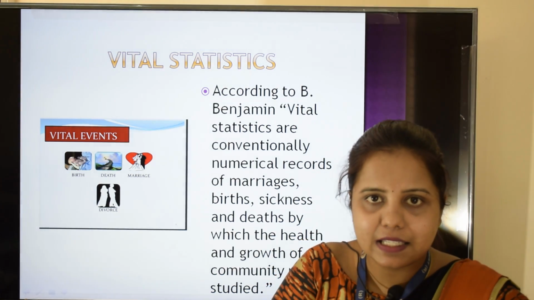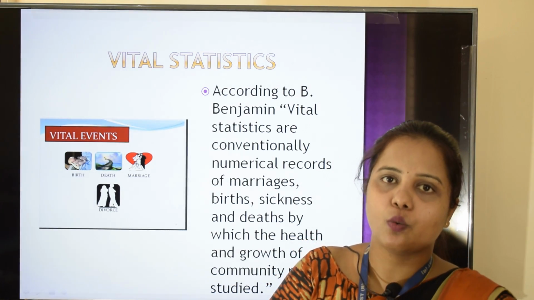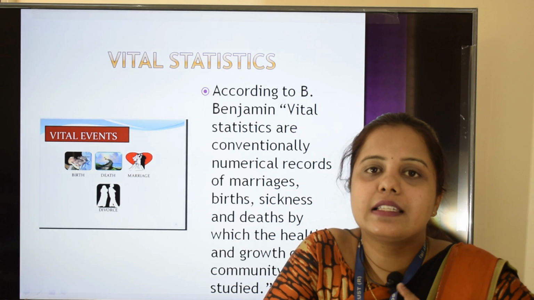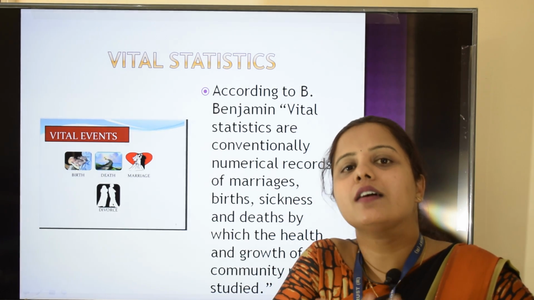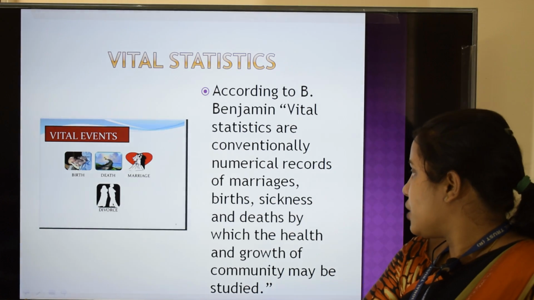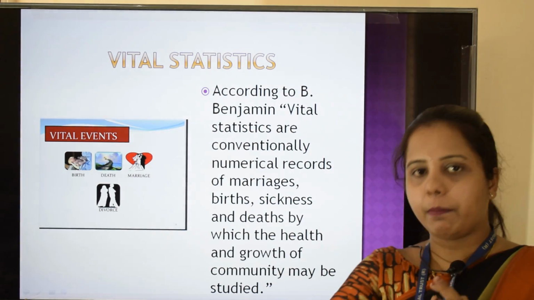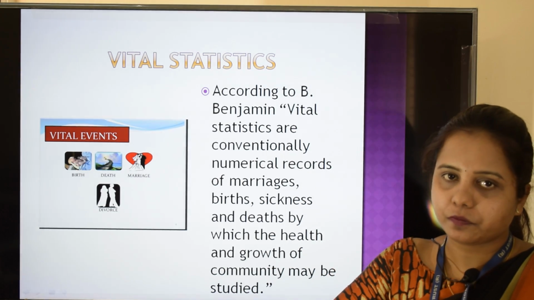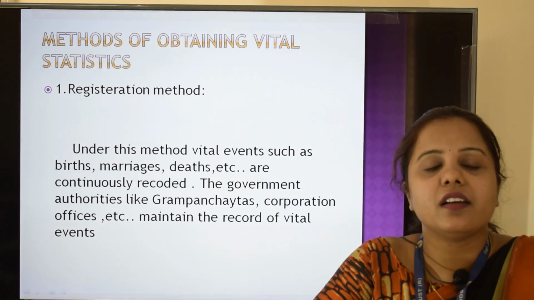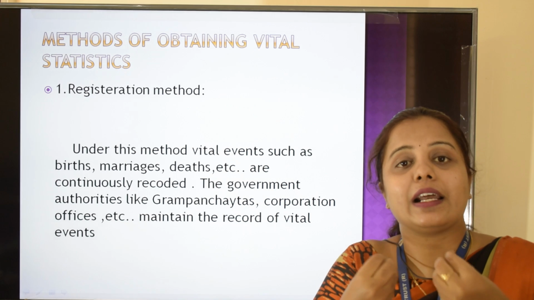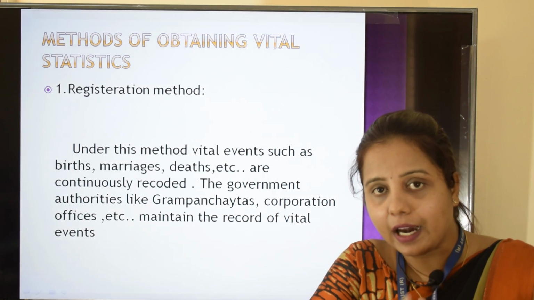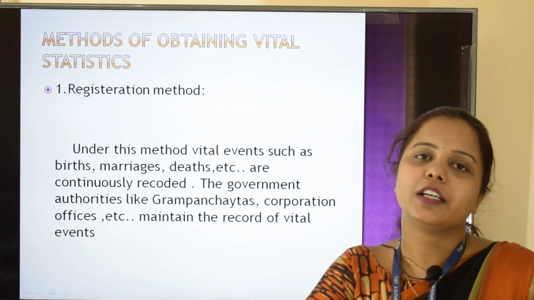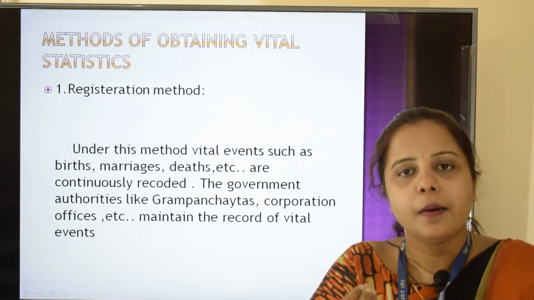So B. Benjamin has given a convincing definition for vital statistics. According to Benjamin, vital statistics are conventionally numerical records of marriage, birth, sickness, death, by which health and growth of the population may be studied. Now, how to obtain these vital statistics, or how to record them? For that, we have two methods. One is the registration method, another one is the census enumeration method.